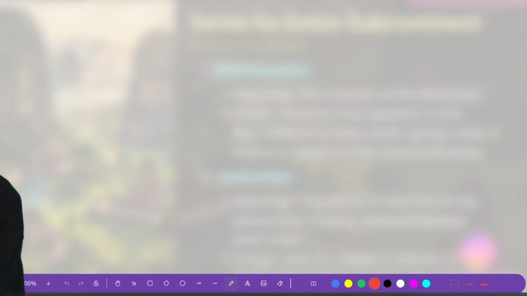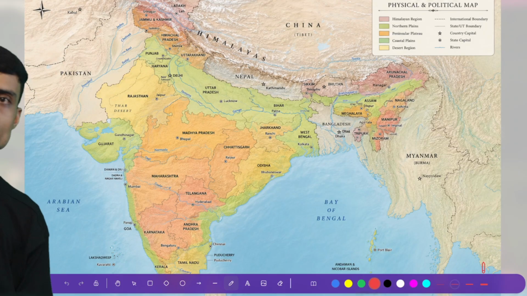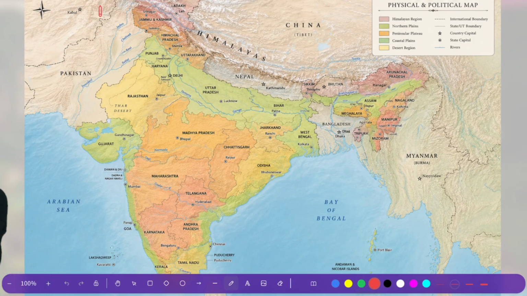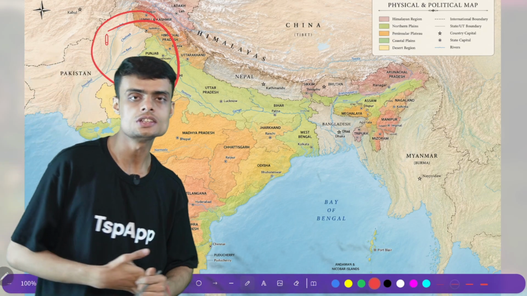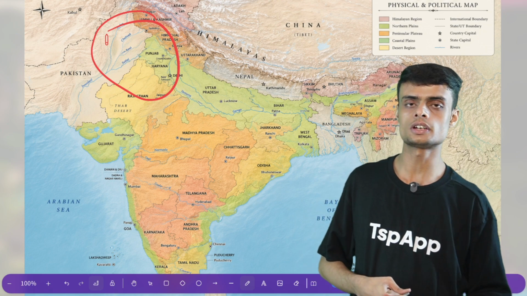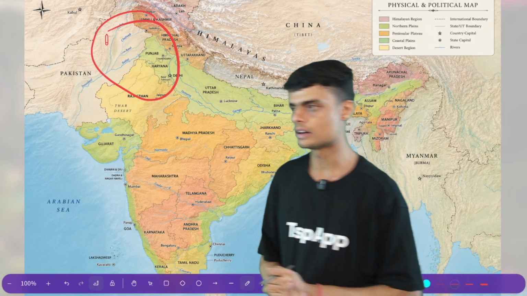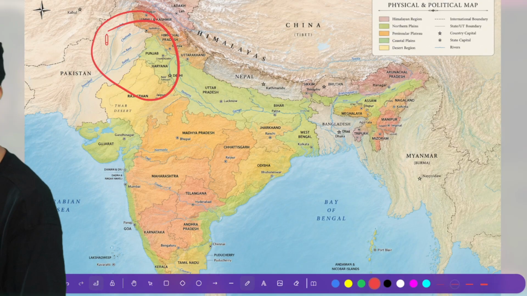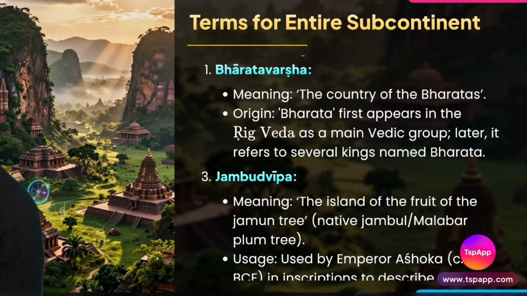We believe, and Rig Veda also mentions this, that there were people who migrated from Central Asia, or the northwestern part of India, and they settled in this part of the Saptasindhva area. We call them Aryans. They brought the ancient Hindu religion, the culture, the Vedic traditions. Sanatan Dharma was brought by them, Aryans. So this is how we name the whole continent as the land of Bharatas, Bharatvarsh.